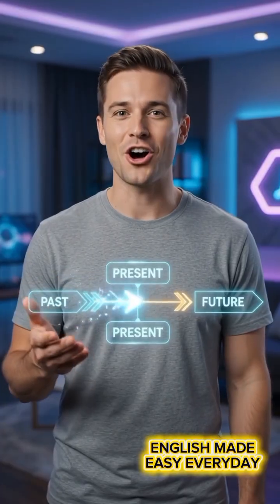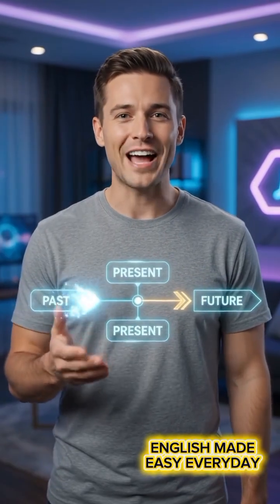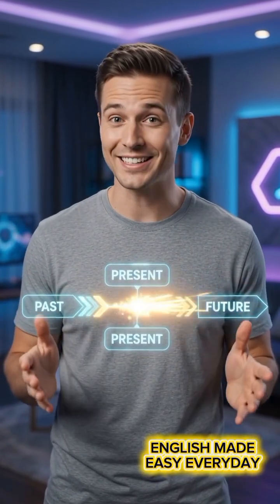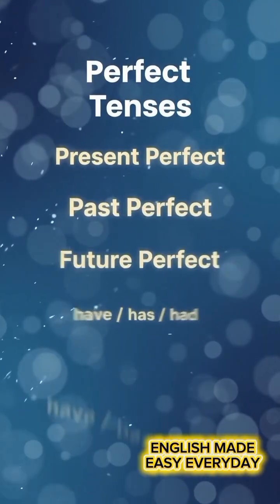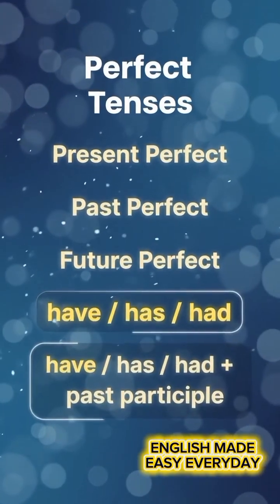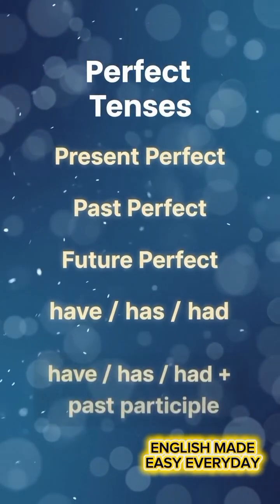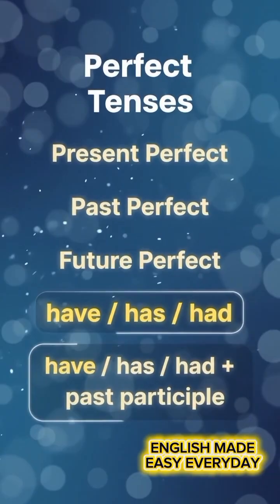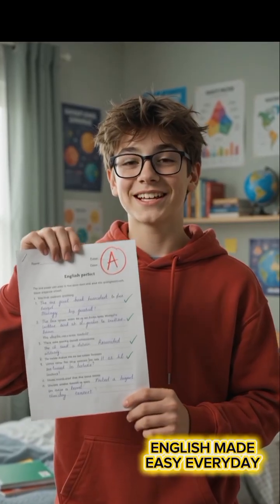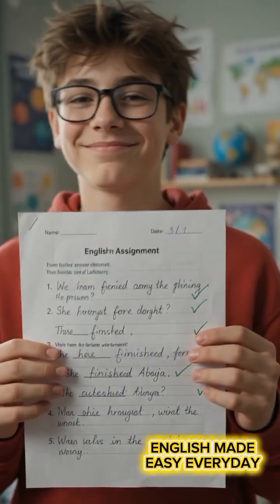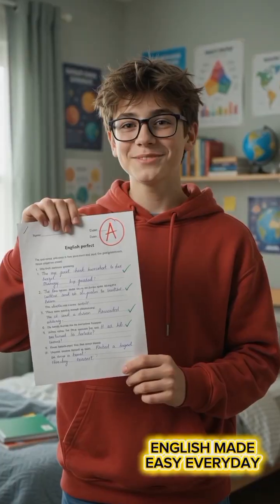Have you ever wondered how to talk about completed actions correctly? Let's master perfect tenses. Perfect tenses describe actions that are completed at different points in time. They use have, has, or had with the past participle of the verb. The present perfect connects the past to the present. Example, she has finished her homework.